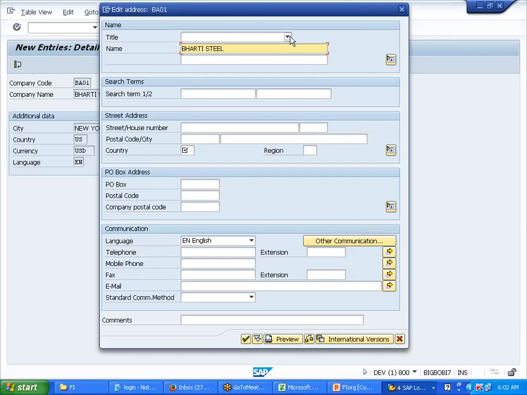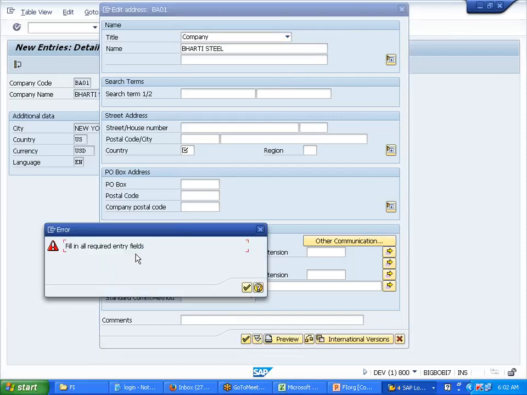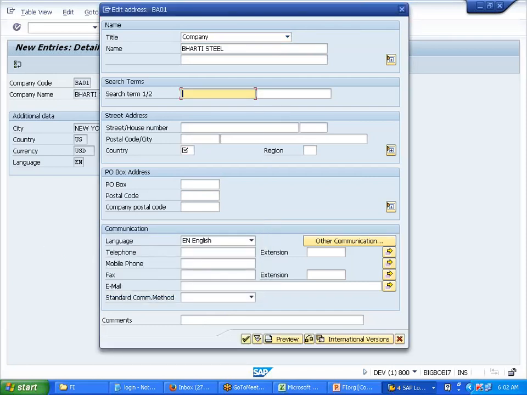Bharti Steels. Company. Just say continue, I'm saying. See, again it is saying. Okay. So which is the one? Country. Why? Because there is a checkbox. Can you see here? So this is the required field, mandatory. Others are all optional. If you do not fill them also, you can go through.